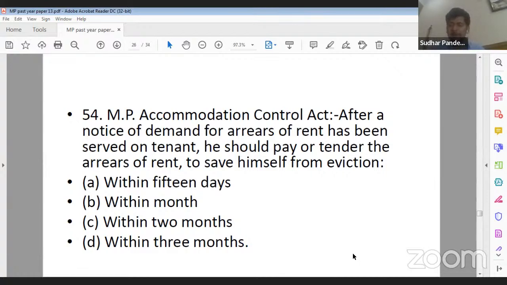Question number 53, D. Yes, Ankita ji, you are correct. Question number 54. Within 15 days, within 1 month, within 2 months, within 3 months. So if a tenant wants to save himself from eviction, he has to pay the arrears of rent within how many days of the demand by the landlord. Yes, 54, what should be the correct answer? Yes, C is the correct answer. That is within 2 months, right?